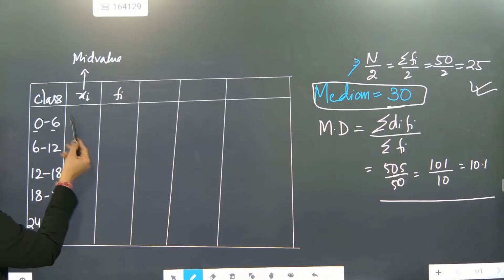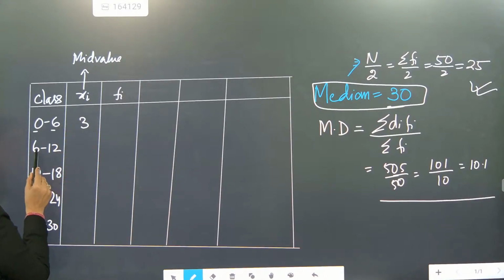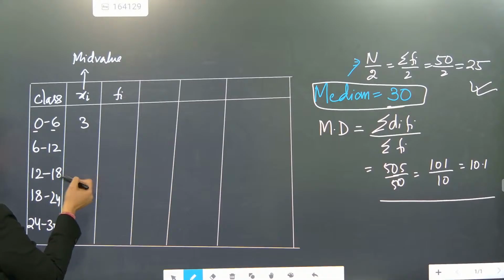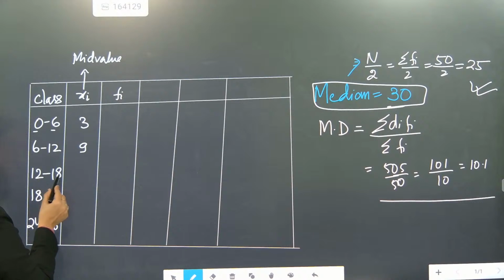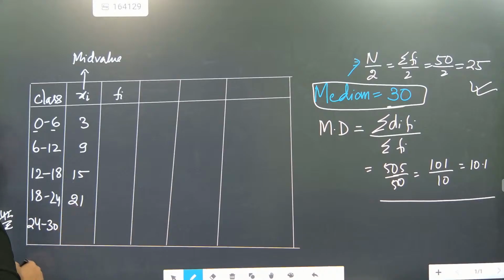6 plus 0 divided by 2, it will become 3. Now here 6 plus 12, 18 divided by 2. 18 divided by 2 will become 9. After that, 9 you add 6, then this one will become 8 plus 2, 10. 10 divided by 3 it will become 15. Now here 3, 9, 15 is coming. Then after that 12, 21, 27. So this is xi.